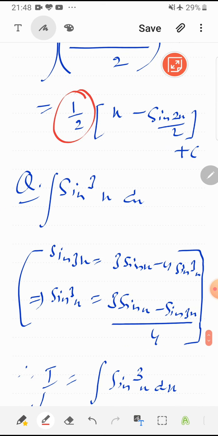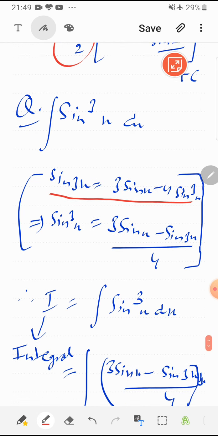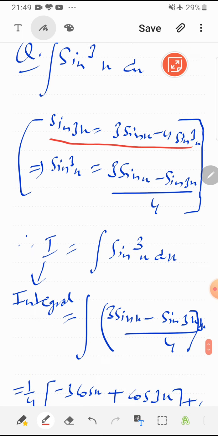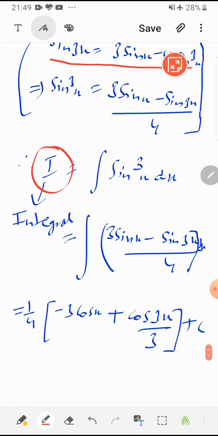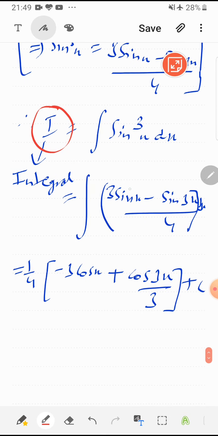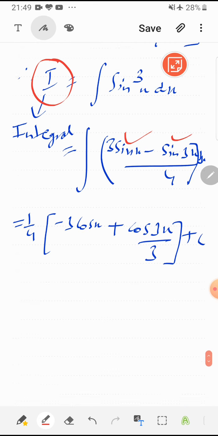Again sine cube x, for sine cube x I will recall the formula of sine 3 theta. This is 3 sine theta minus 4 sine cube theta, so sine cube theta is 3 sine x minus sine 3x whole upon 4. So integral I is symbol of integral, so this is putting the value of sine cube x, and then integral of sine x is minus cos x, and sine 3x is minus cos 3x upon 3.